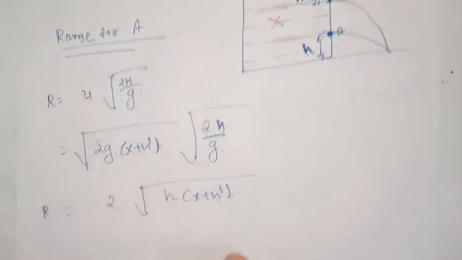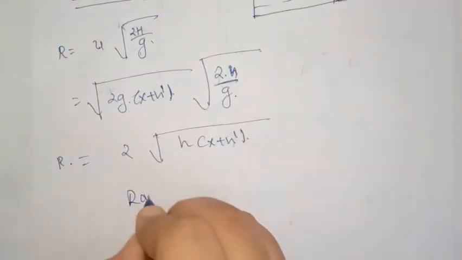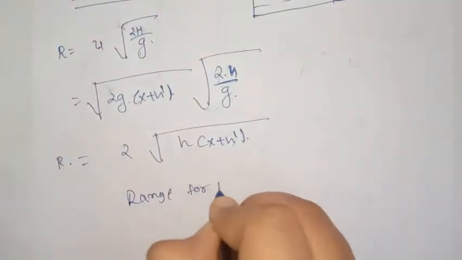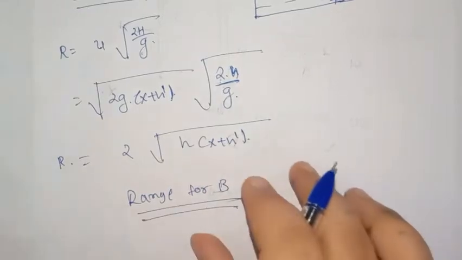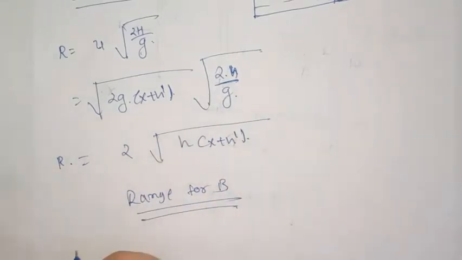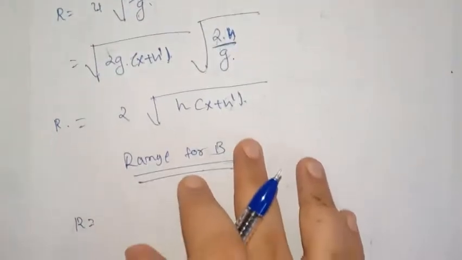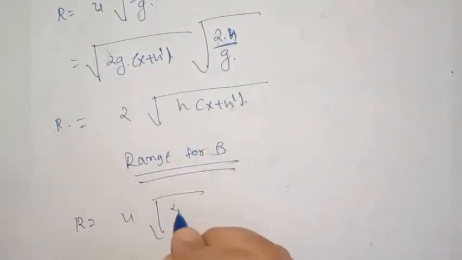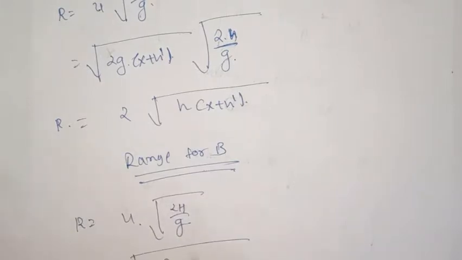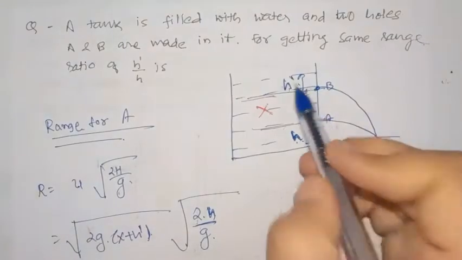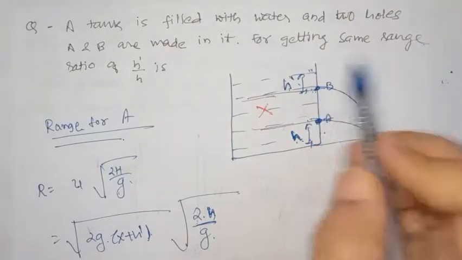Now range for B. R is equal to again U under root 2h by g. U is the velocity of efflux, that is equal to under root 2g. The height of liquid level above point B is h dash.